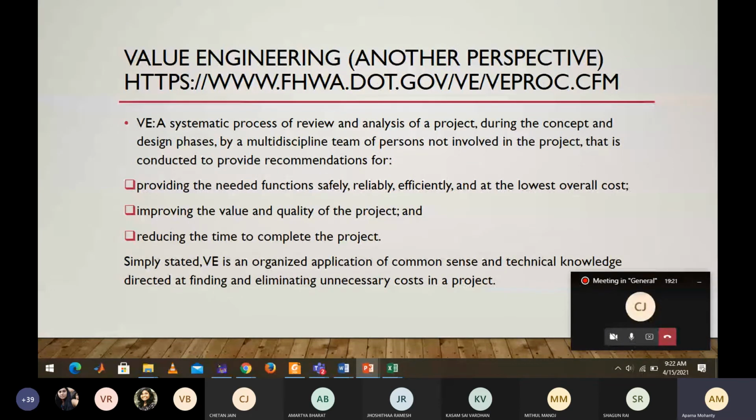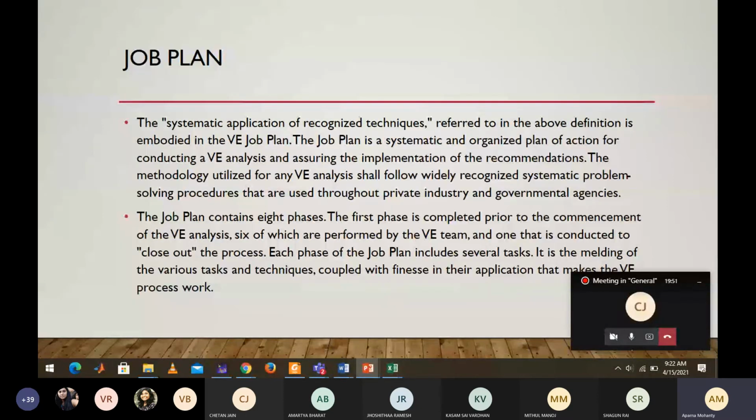This is from another set of researchers who have this kind of concept. They suggest something called a job plan. They tell us that any value engineering has a job plan. So what are the stages in the job plan? That is same as the 7 stages we studied. What is a job plan? The systematic application of recognized techniques. So that contains 8 phases. What are the 8 phases?